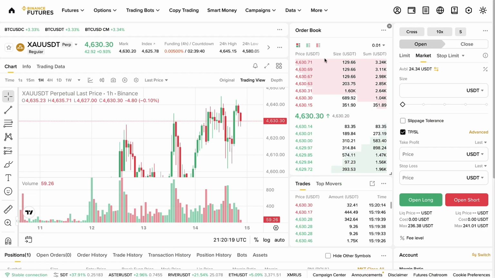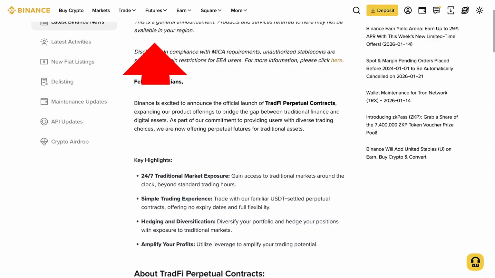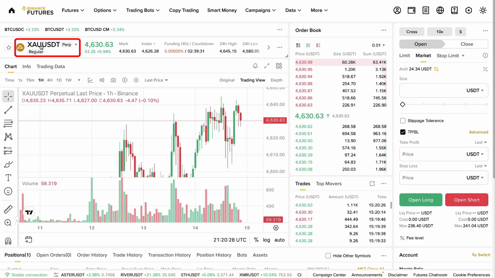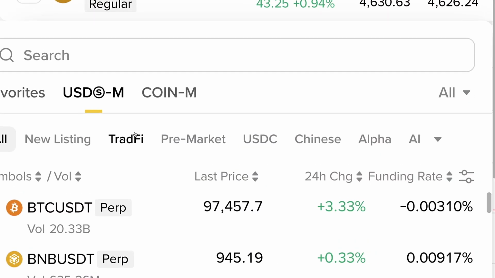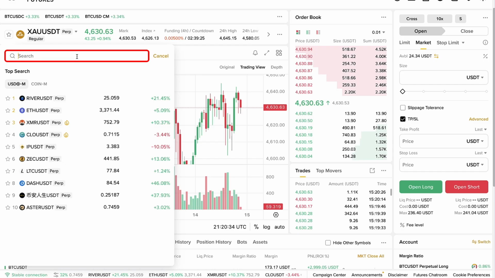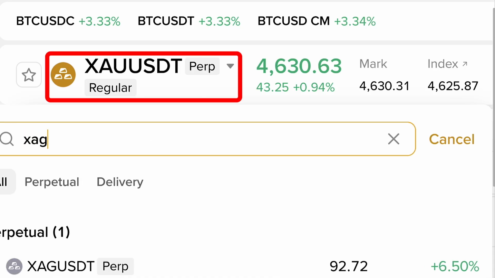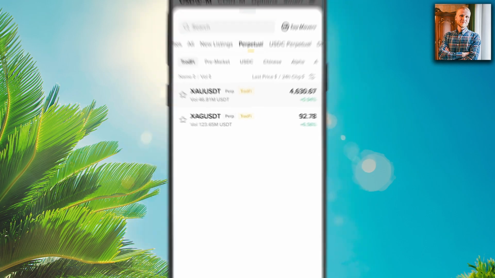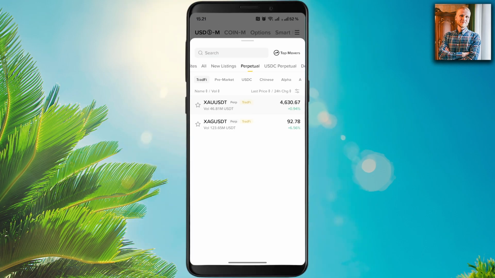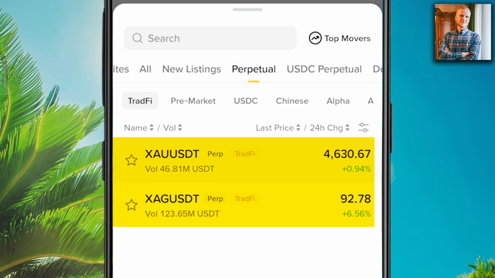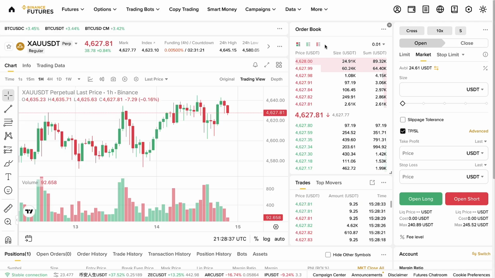You are able to do the trading on the computer. You simply choose here the futures, USDM futures, and here they have TradFi, or you can simply search here, for example, XAU stands for gold and then XAG stands for silver. You can also trade TradFi products on your phone. You simply come to futures, perpetual trading, and there you will find TradFi and different assets that they have already released. Now let's go through the trading in practice.